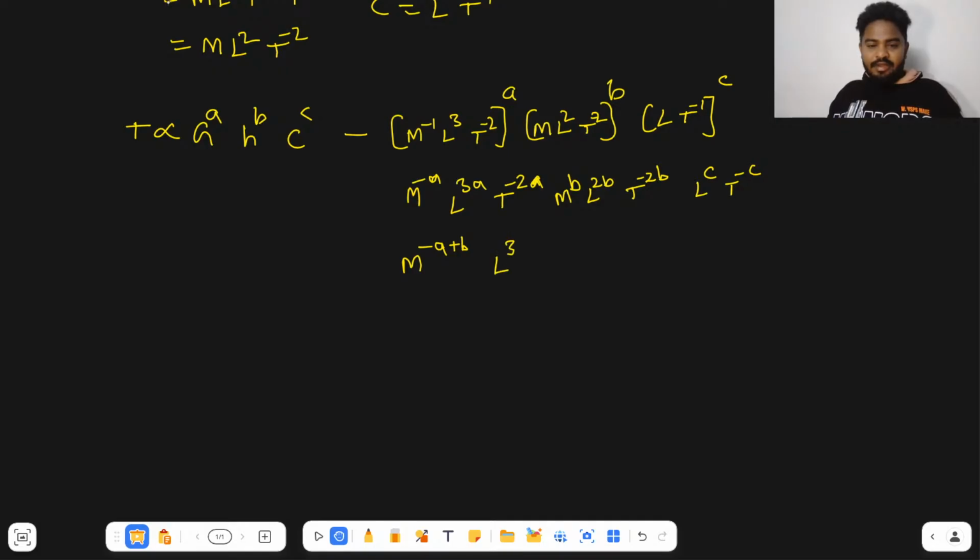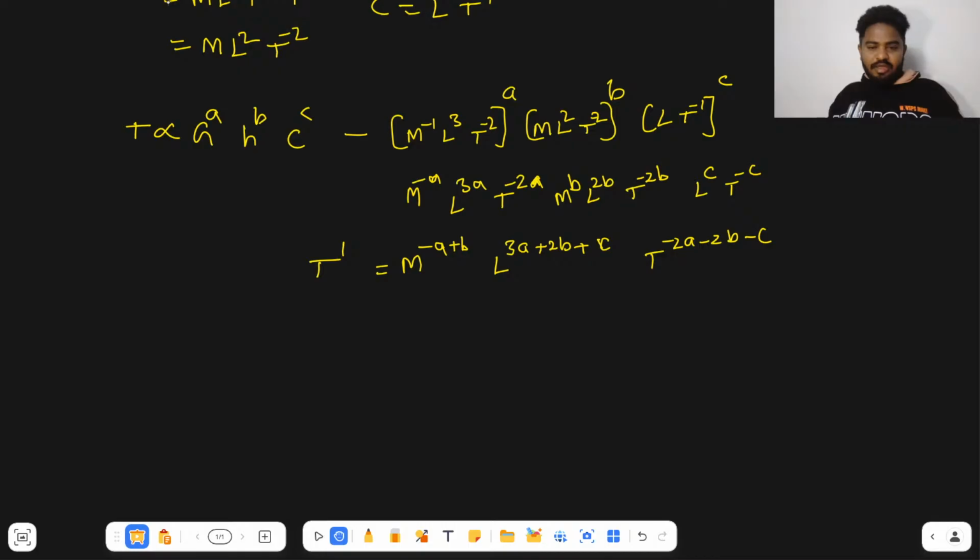L to the power 3a plus 2b plus c is also there, right? Next, T to the power minus 2a minus 2b minus c. So now what you have to do is make it equal to time, T to the power 1. That's it, right?